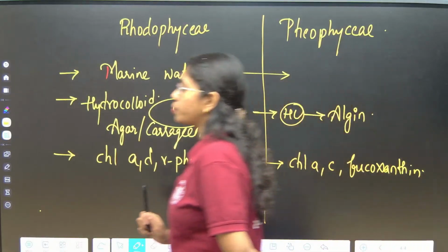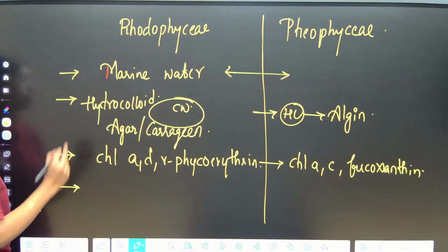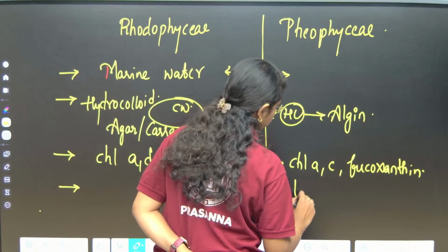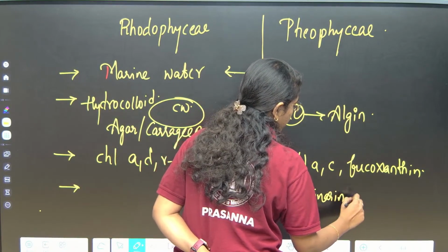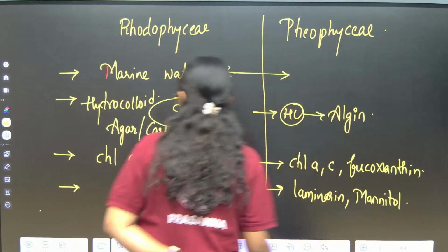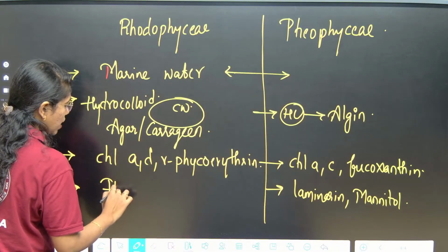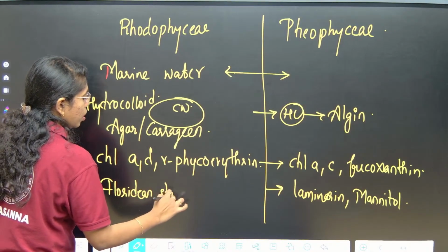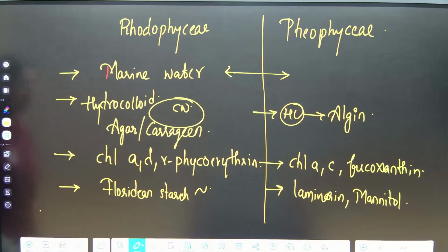Next is storage bodies, which are important. Storage bodies of Phaeophyceae will be laminarin and mannitol. Whereas for Rhodophyceae, the storage food material will be Floridean starch, which is structurally similar to amylopectin or glycogen.